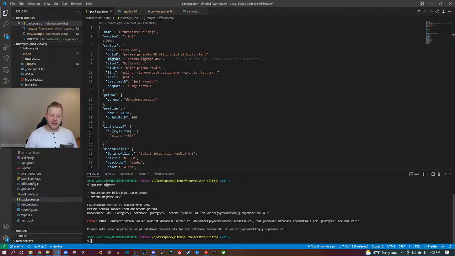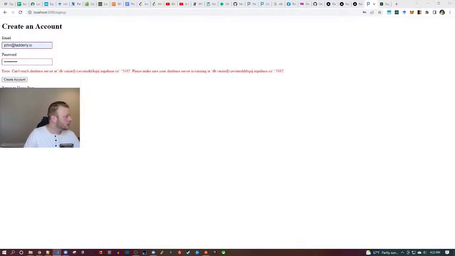Failed to authenticate. My credentials are not valid. Boo! Maybe I copied a string wrong. Hold on, let's go see. Oh, I do have an env.local file. I wonder if it's overwriting or something. Let's check that out.